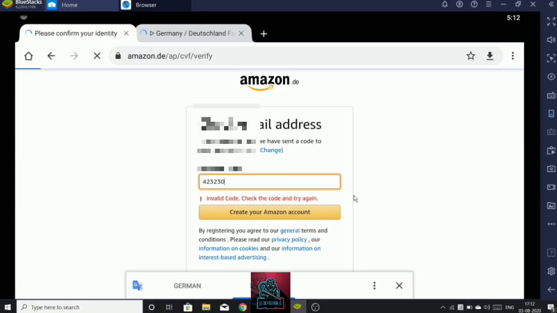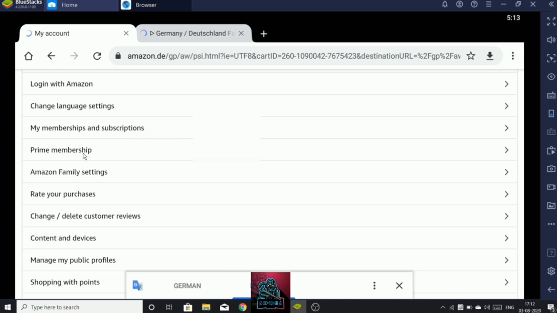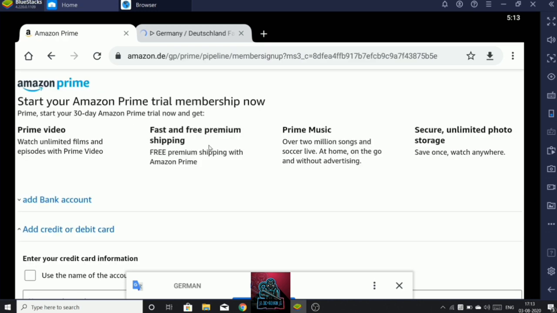So here I've got the OTP, and the OTP can be shown to you, right? It's 423230. I've entered it wrong once, so I'll try it again. After trying it, okay, here we are. Here we can see the Prime membership. You can do this in mobile. It will be so easy in mobile. Emulator is a bit hard.